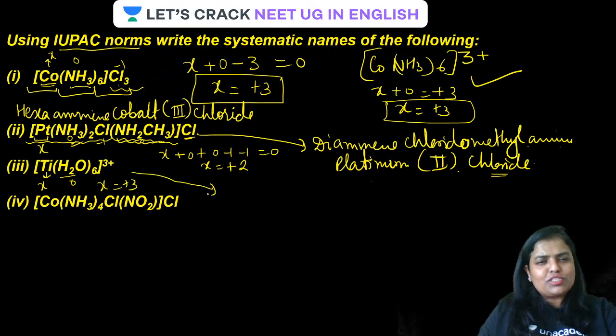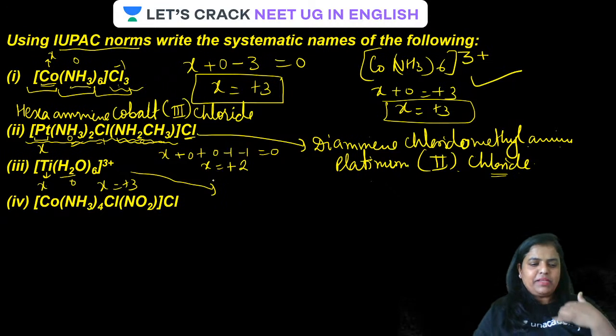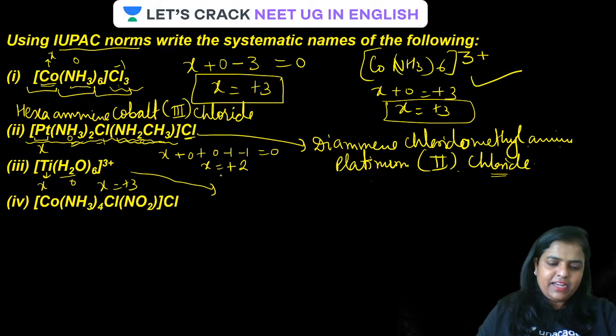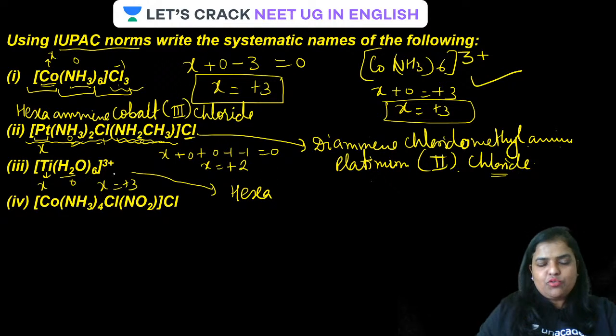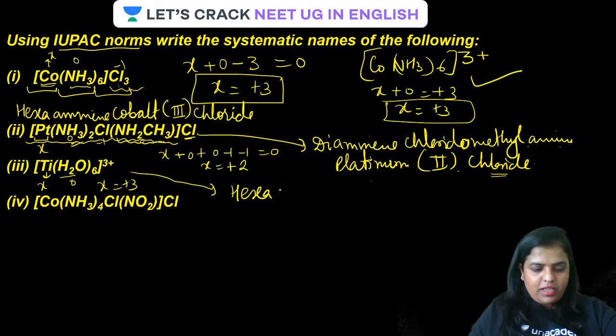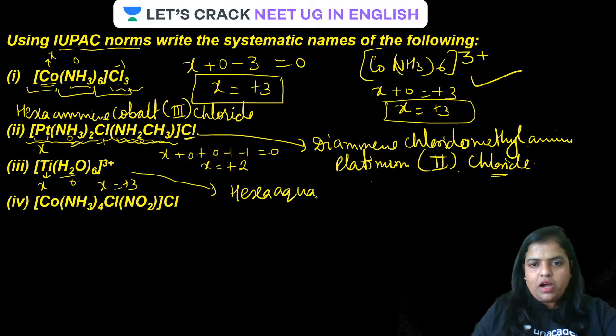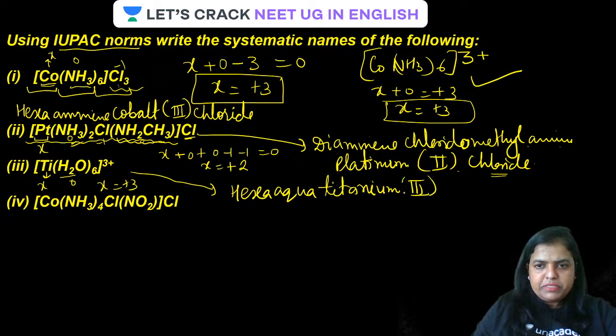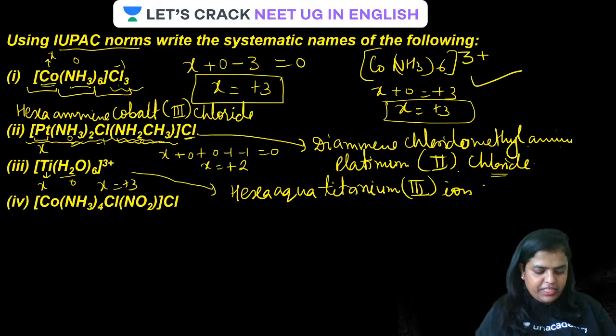And the name is also simple because there are simply 6 water molecules. Is that clear? So the name of this one simply will be hexa, as 6 are there, and H2O is named as aqua. Hexaaqua titanium. In Roman numerals it will be simply 3, and since it is a cation, titanium has to be named over there.